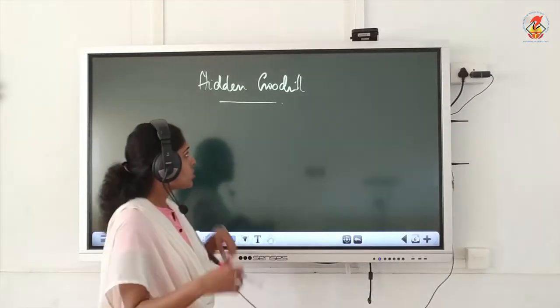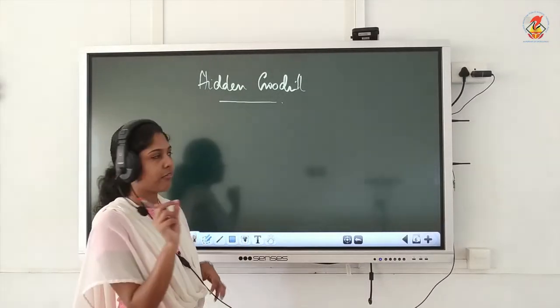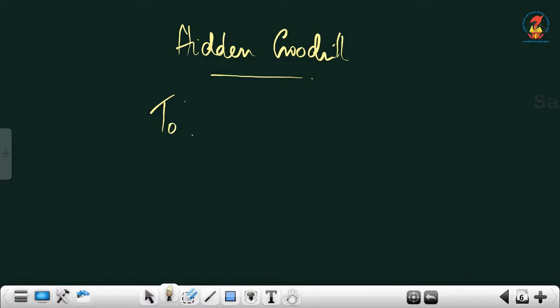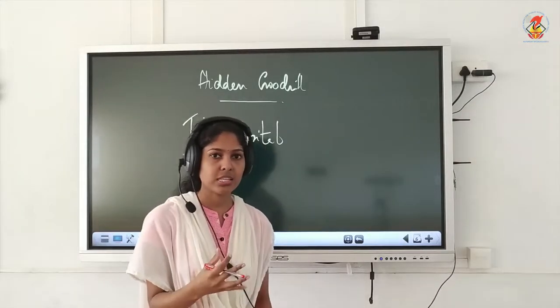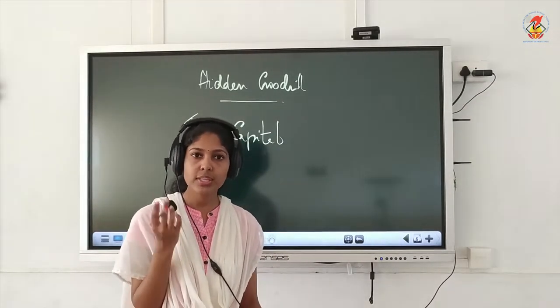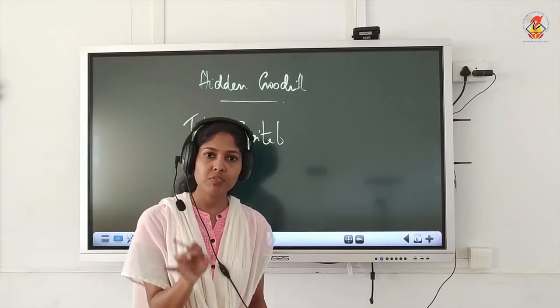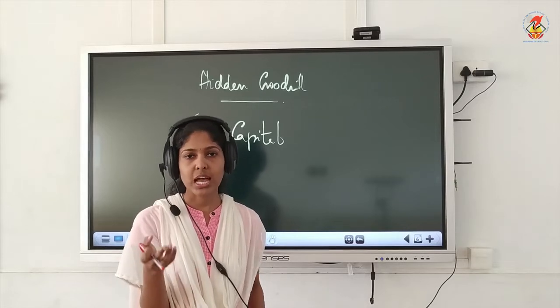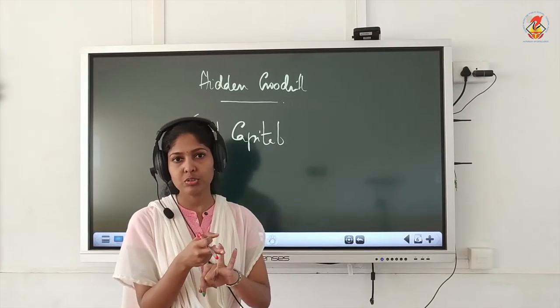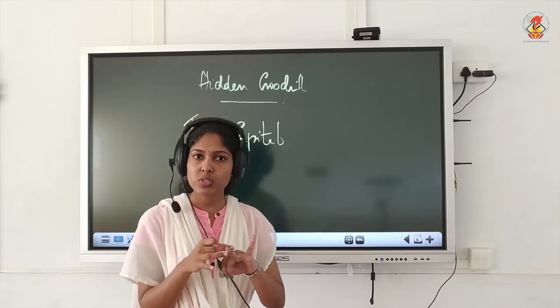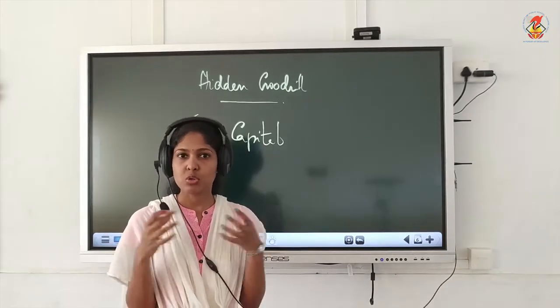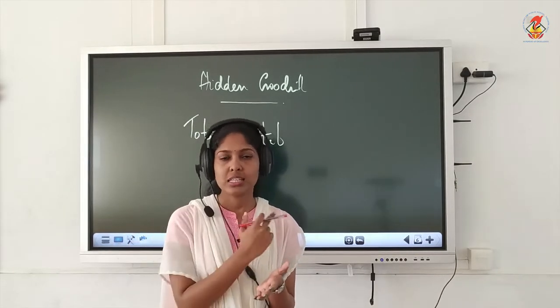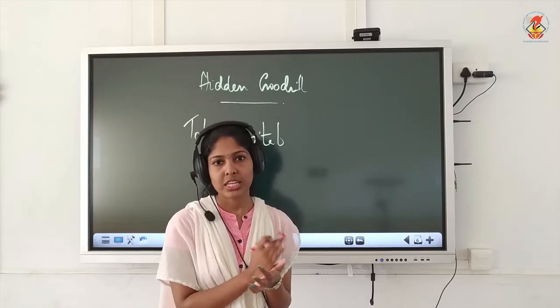It is not given. So we will have to compute it by using one formula, and this formula you have to learn: total capital. So how to identify whether this is a question with or without hidden goodwill? Read the question. If goodwill is mentioned in your question, in all these questions that we did, goodwill was mentioned, either the goodwill of the firm or the premium for goodwill of new partner. Either one was mentioned in the question. If no sentence is there regarding goodwill, that means it is a case of hidden goodwill.